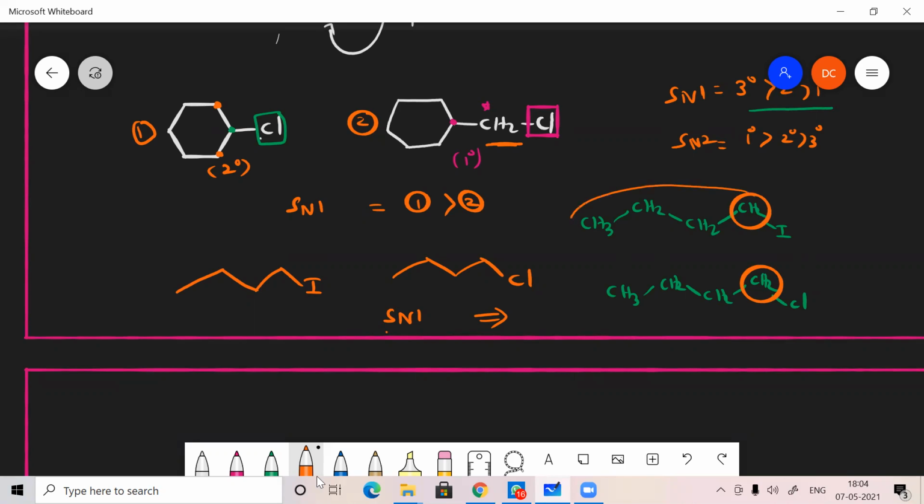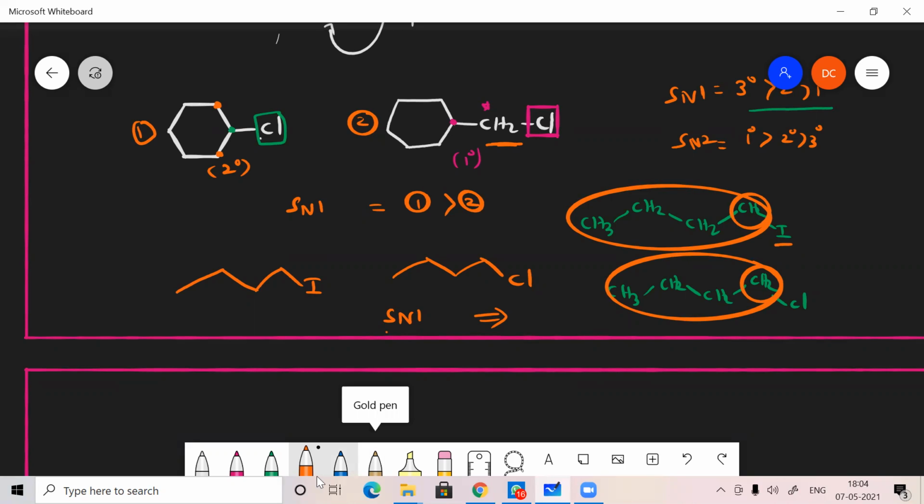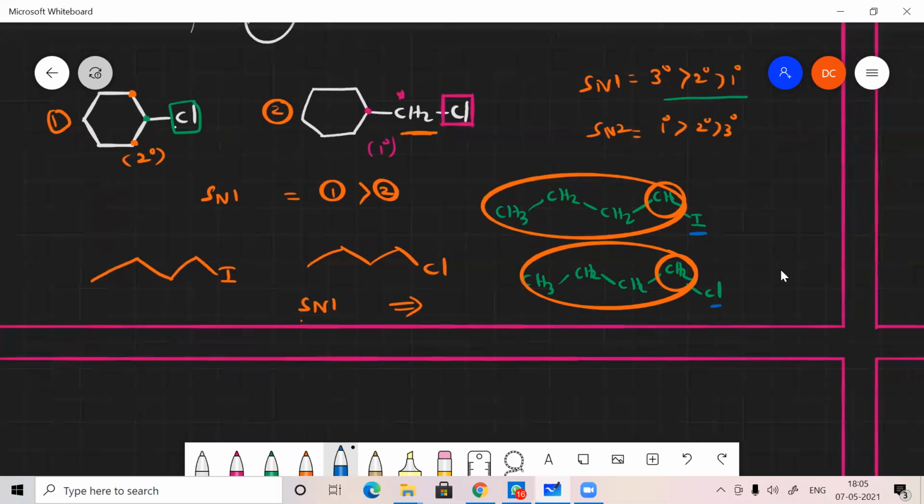So here you have to look at similarity. The group is similar, so the only difference is the halogen. Here iodine, here chlorine. Which one will react faster?